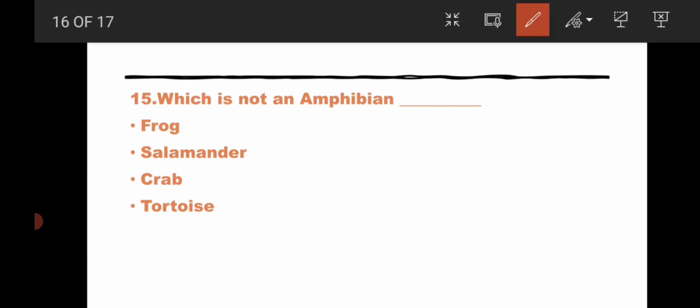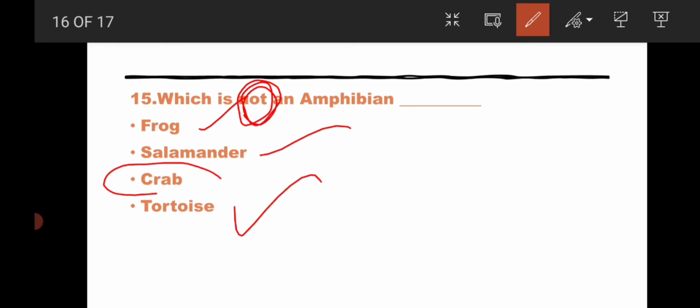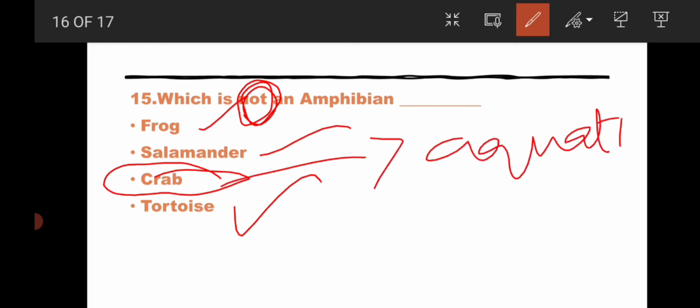The answer for this question is, you have seen in the question, which is not. I didn't ask which is an amphibian. So which is not an amphibian. So frog is an amphibian, salamander is an amphibian, tortoise is also an amphibian. So the answer for this question is crab. Crab is aquatic. It is not amphibian.